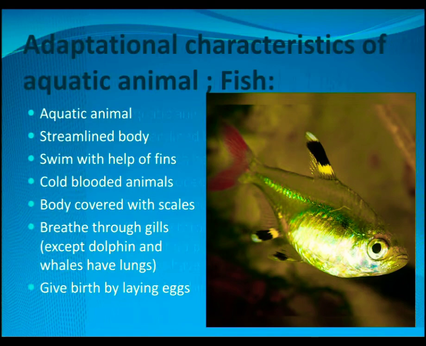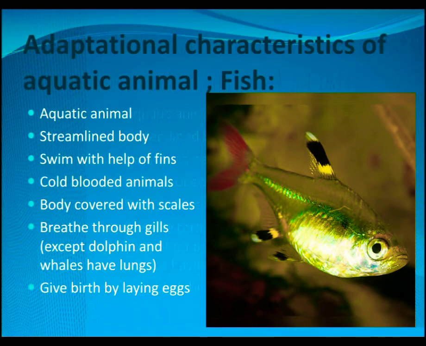Now let's see some adaptational characteristics of an aquatic animal, that is fish. Fish is a beautiful animal as it is found in a variety of colors and shapes, and that's why people nowadays keep it in their homes. They keep them in a bowl or tank filled with water.